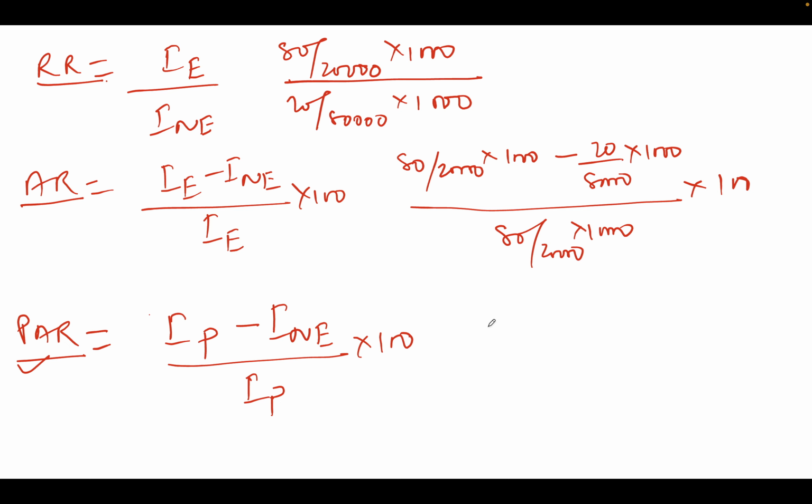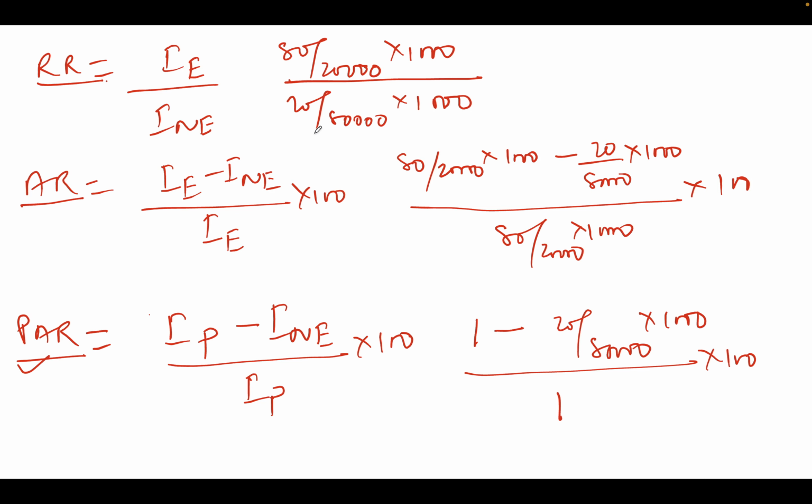And if you remember, incidence in population I calculated, it was 1. So 1 minus 20 by 80,000 into 100, divided by 1 into 100, right? This is my population attributable risk.